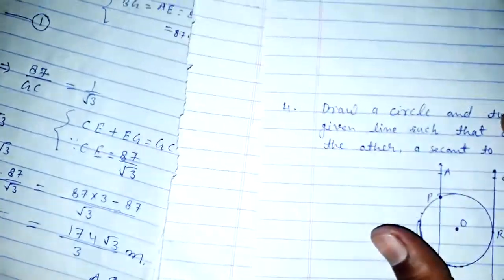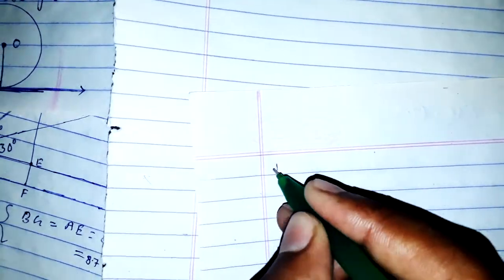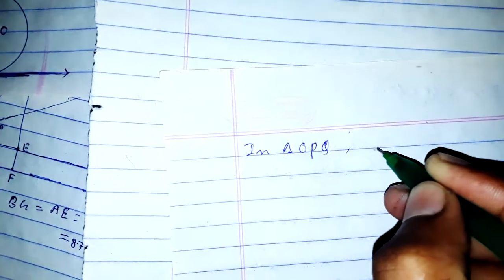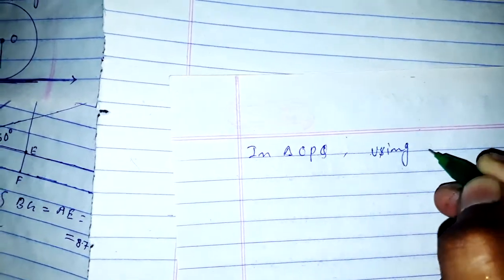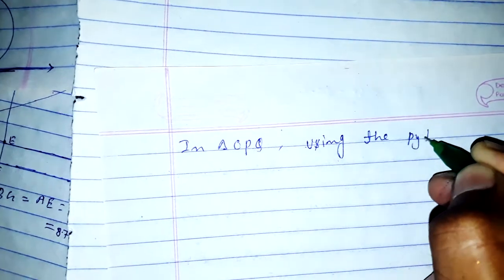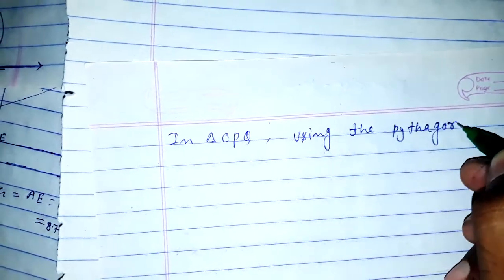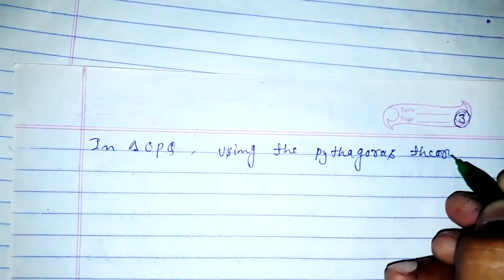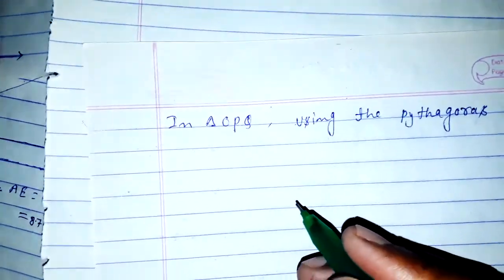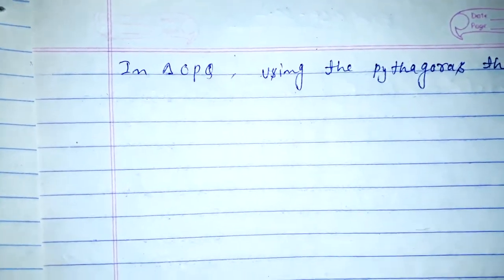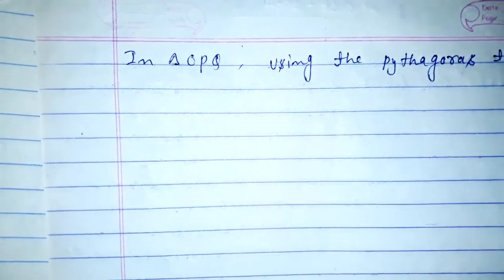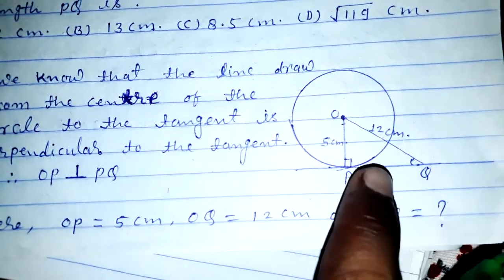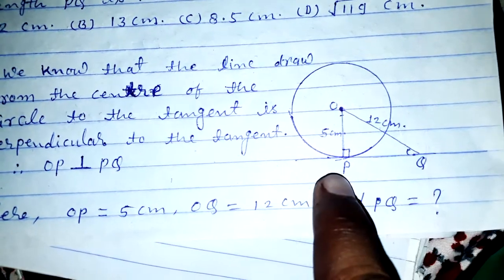So using the Pythagoras theorem in triangle OPQ. What is the Pythagoras theorem? The Pythagoras theorem says the hypotenuse square is equal to perpendicular square plus base square. So here the hypotenuse is OQ, the perpendicular is OP and the base is PQ.